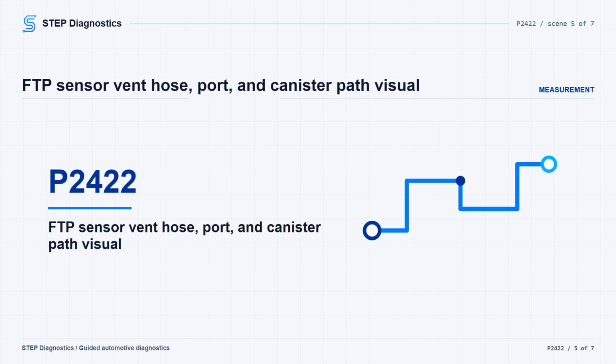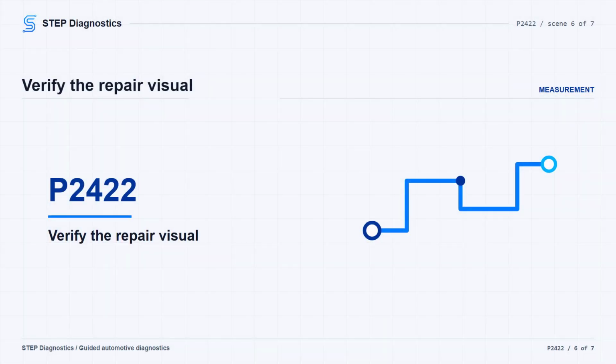If that final reading matches -0.67 kPa, the FTP sensor port is OK, and the path identifies an internal blockage in the EVAP canister. Replace the EVAP canister and verify the repair. If that final reading does not match the threshold, replace the FTP sensor and verify the repair. Keep verification separate from the testing.